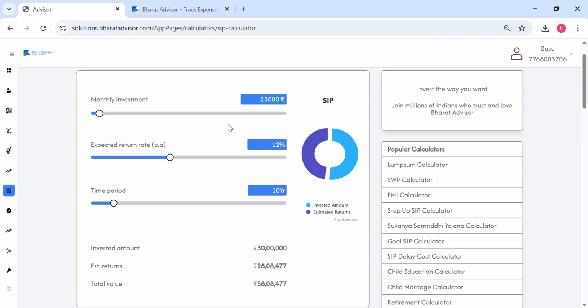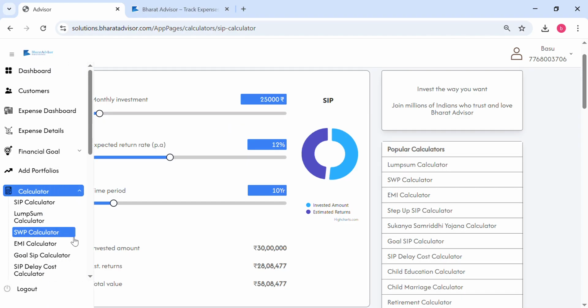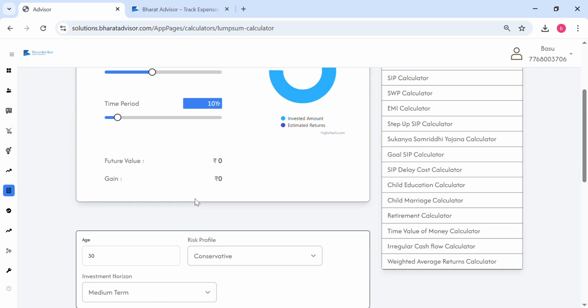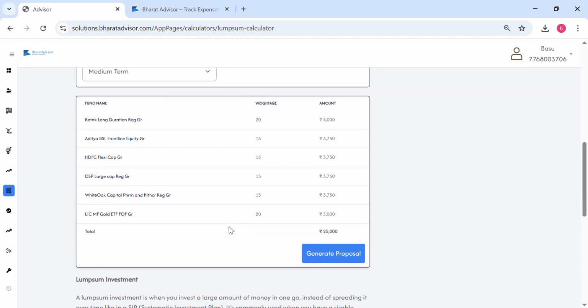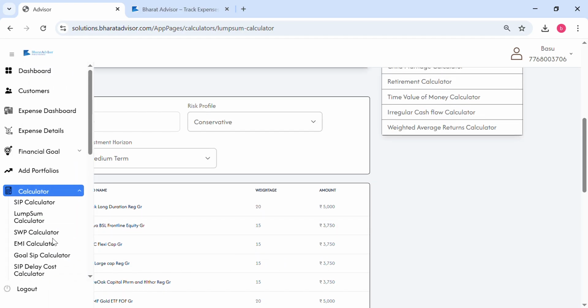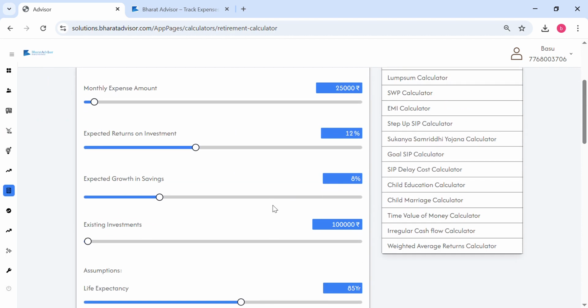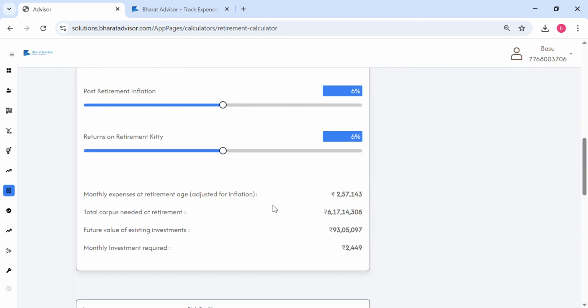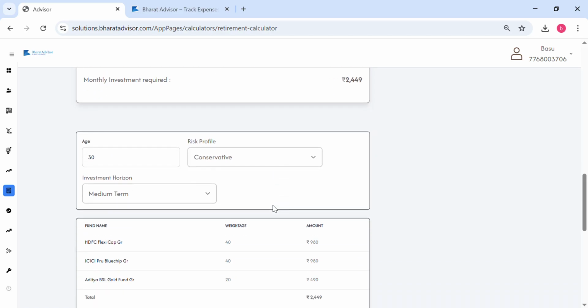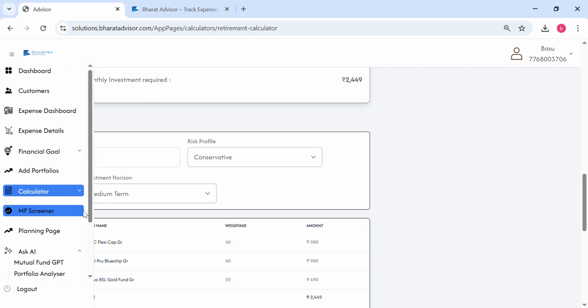There's a lot of AI coming into play here, which is helping distributors and simplifying their lives. You can reach out to more clients if you start using these types of tools, right? And then we have all kinds of calculators here. For all kinds of calculators, we have different kinds of portfolios which you can recommend. Even for SWP, you can plan. Even for retirement planning, we have a very detailed retirement planning calculator. And then again you can recommend the portfolio on the basis of the corpus or the SIP which they have to do. So all of those things are there.